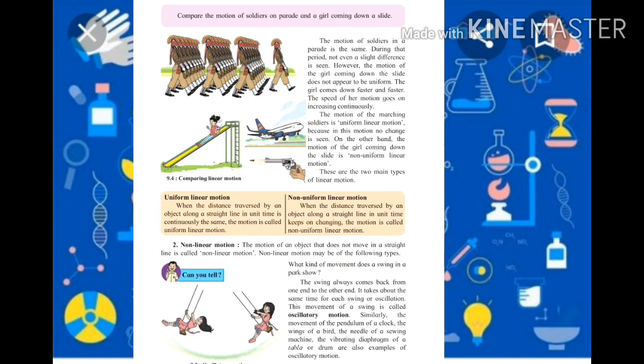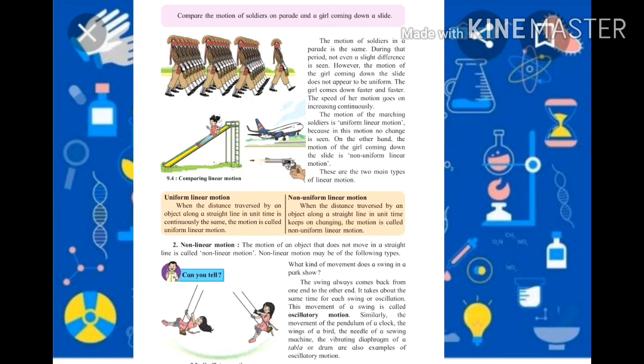Their speed does not change. There is no change in speed, it is continuous till the end. On the other hand, the motion of the girl coming down the slide is non-uniform linear motion.